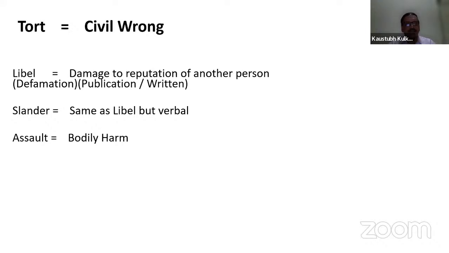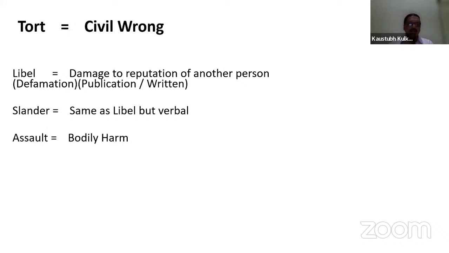Tort, I have conveyed to you, these are civil wrongs. What are the torts or civil wrongs? Libel, which is damage to the reputation of another person, defamation, these types of things come under this definition. So these are civil wrongs. Slander is the same as libel, but slander is verbal, whereas libel is by publication or in writing.